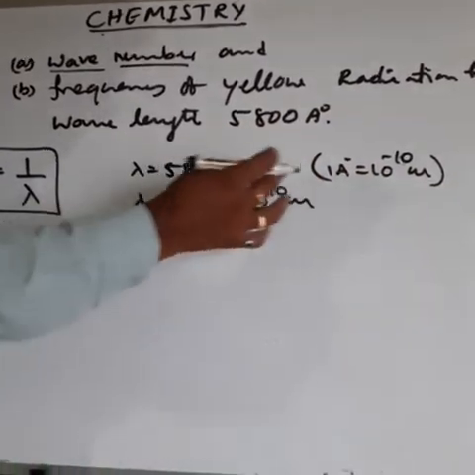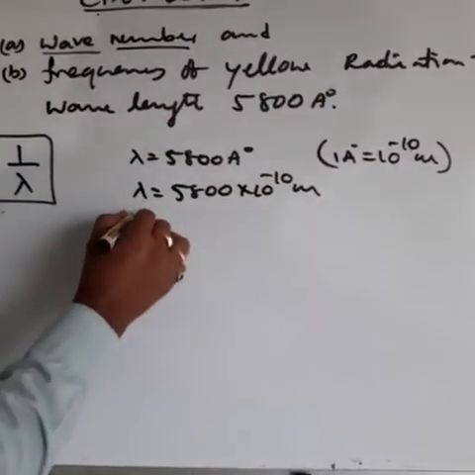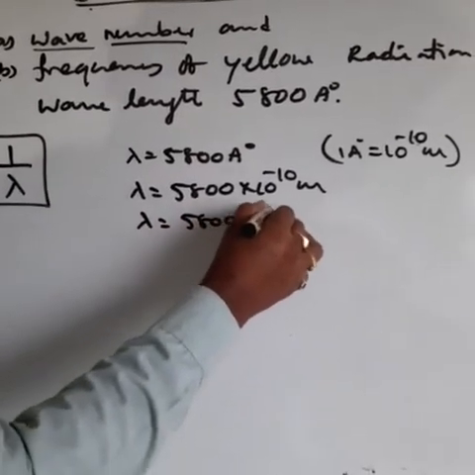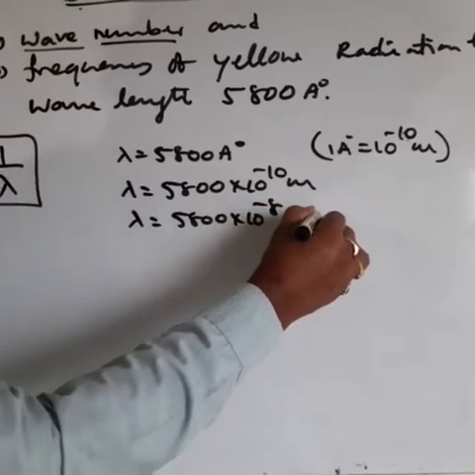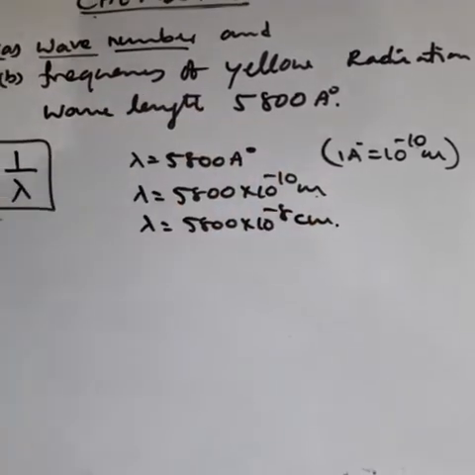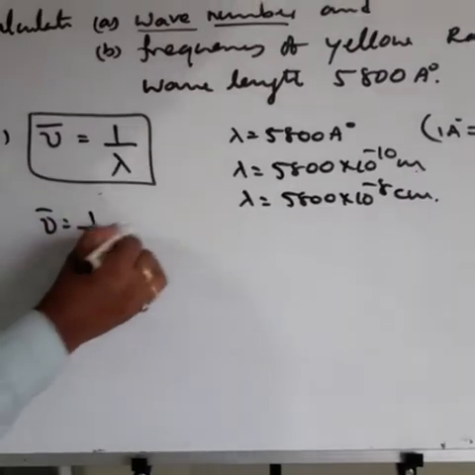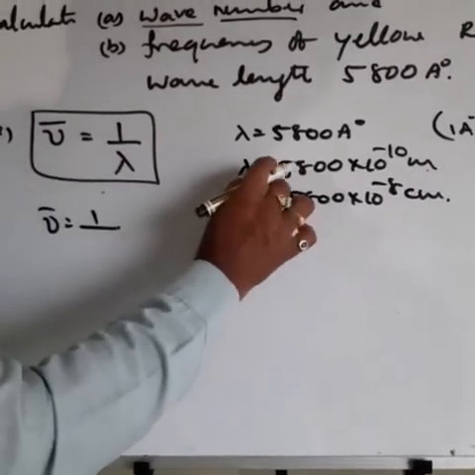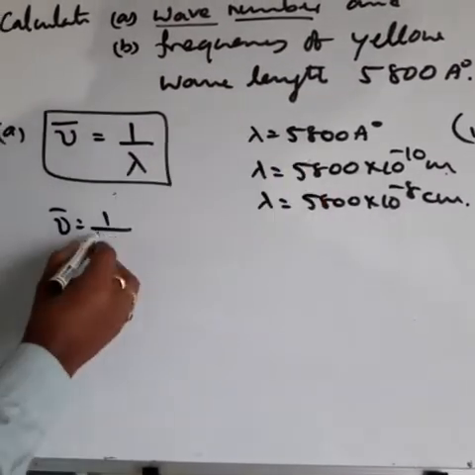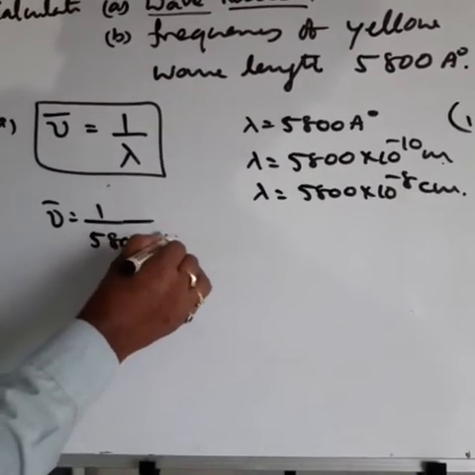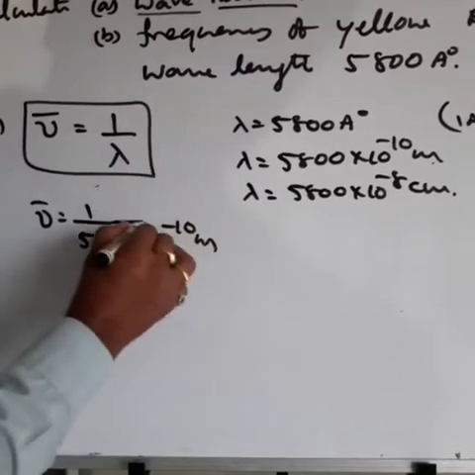Lambda is also equal to 5800 into 10 power minus 8 centimeter. You can take either meter or centimeter. Here, nu bar is equal to 1 by lambda, and I am taking the meter value, 5800 into 10 power minus 10 meter.